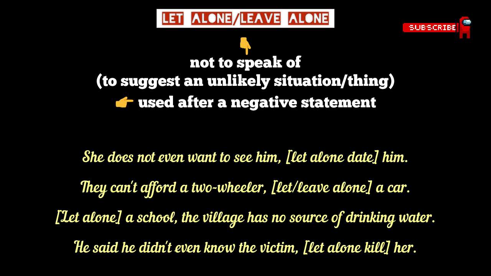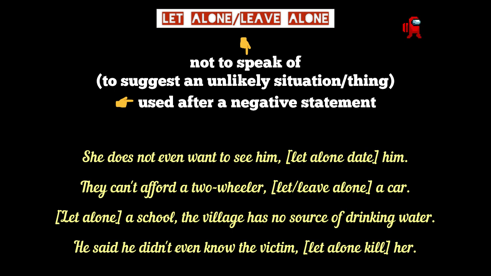Now look at the first example on your screen. She does not even want to see him, let alone date him. Here the expression let alone date him means there is no question of dating him. It's so unlikely. Please remember that we always use the bare infinitive or the first form of a verb after the phrase let alone or leave alone.